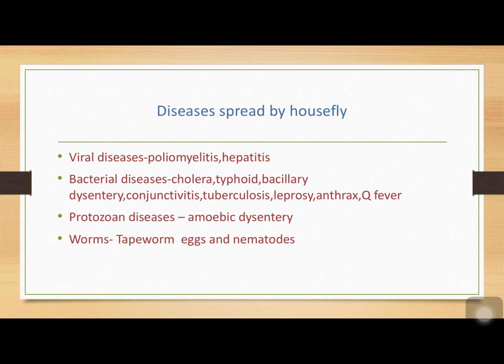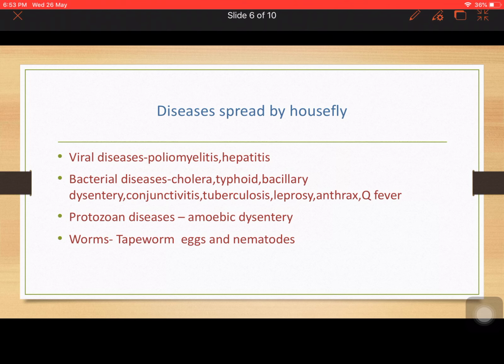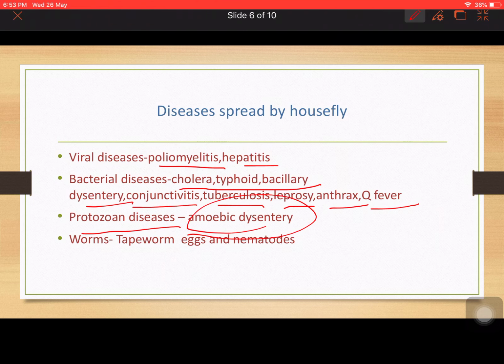Now the viral diseases caused by housefly are poliomyelitis, hepatitis. Bacterial diseases are cholera, typhoid and bacillary dysentery, conjunctivitis, tuberculosis, leprosy, anthrax and Q fever. Protozoan diseases are also there, amoebic dysentery. These are all mostly diseases which can cause death if they are severe, and they should be treated properly. And tapeworm eggs and nematodes are also carried by houseflies.